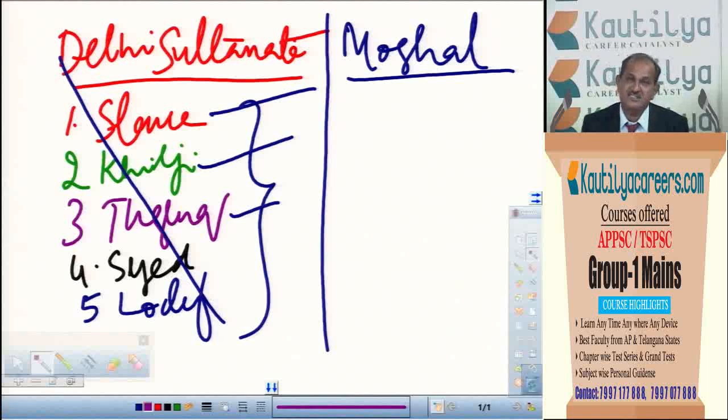So after Lodis, Delhi Sultanate, India, or the majority parts of India went into the control of the Mughal kingdom. So who were the important rulers of the Mughals? One is Babur. Second is Humayun.